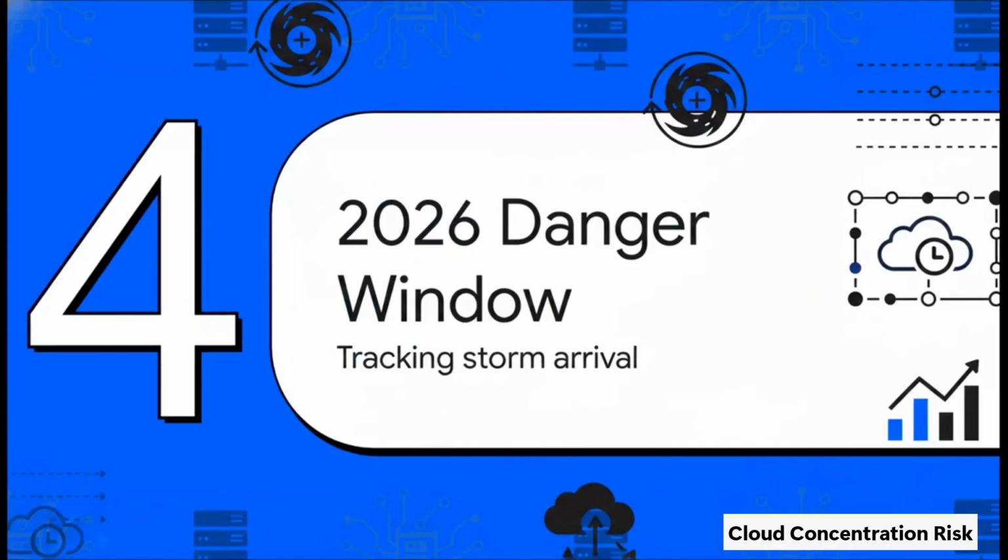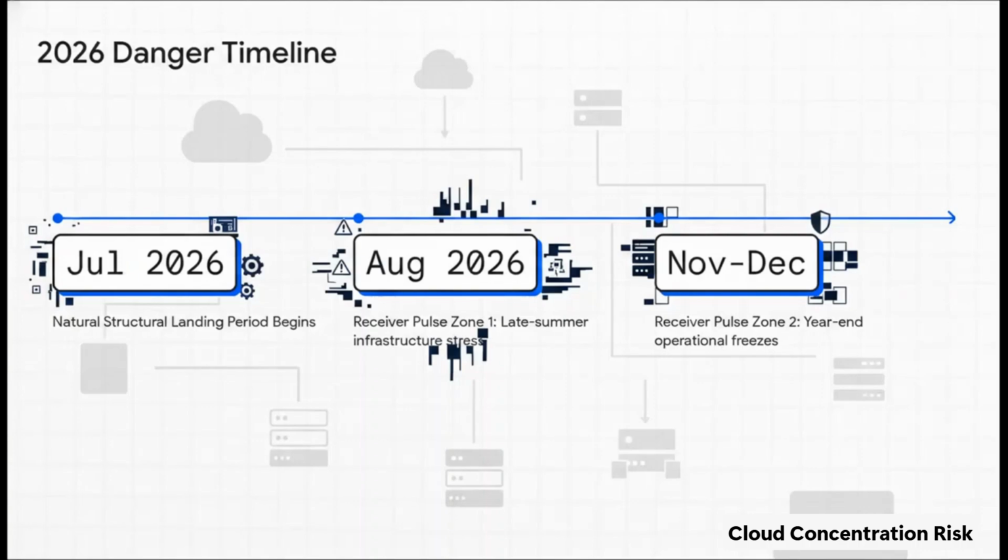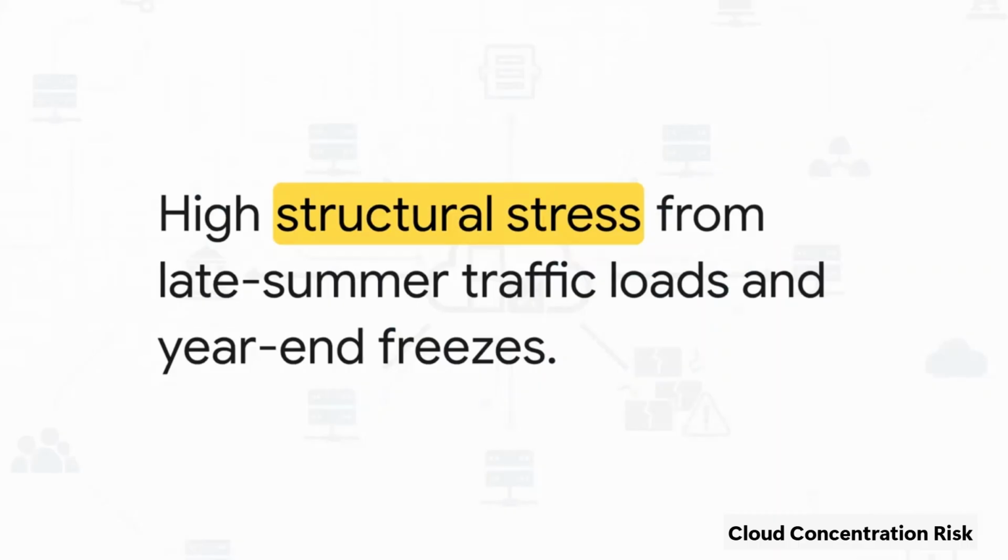Section 4. The 2026 danger window, tracking the storm's arrival. All right, when is this storm actually going to hit? The THD forecast zeroes in on a very specific landing period spanning the second half of 2026. The danger window officially opens in July 2026, but the risk doesn't just stay flat. It spikes. It gets highly concentrated in August of 2026, and then it really surges again from November right through December. We call these specific windows receiver pulse zones. You can think of them like digital hurricane seasons.